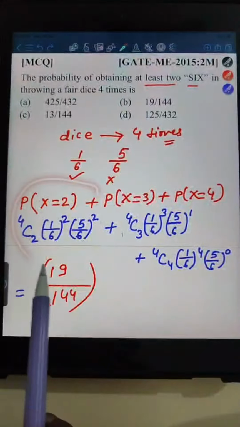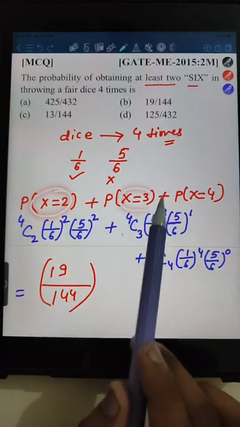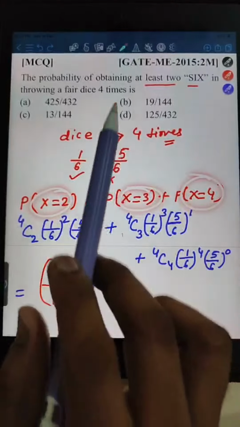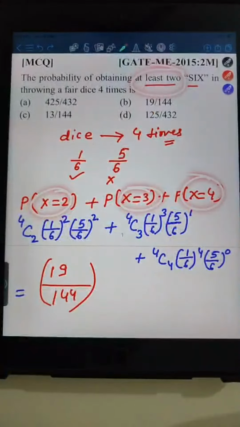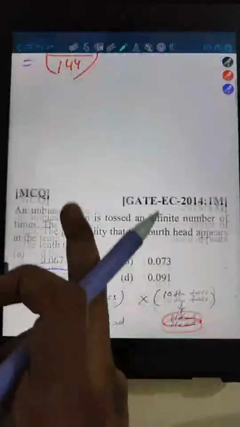Where we used binomial for getting 2 sixes, getting 3 sixes, plus getting 4 sixes, because it was asked that we need at least 2 sixes. Okay? Any doubt in this particular one? Right? So this was the first one, and after that we solved the second one.